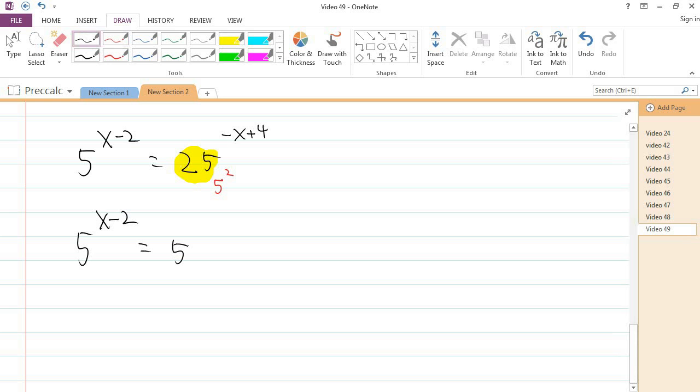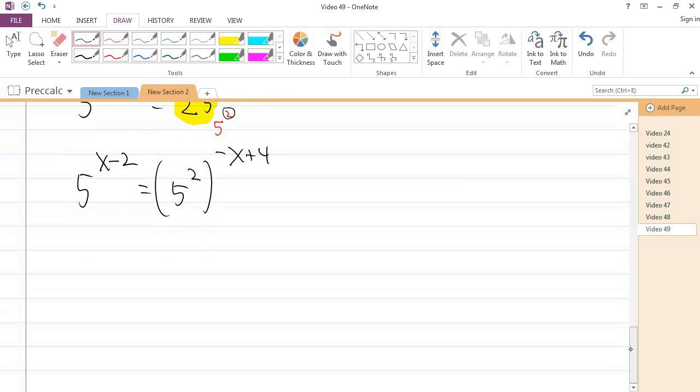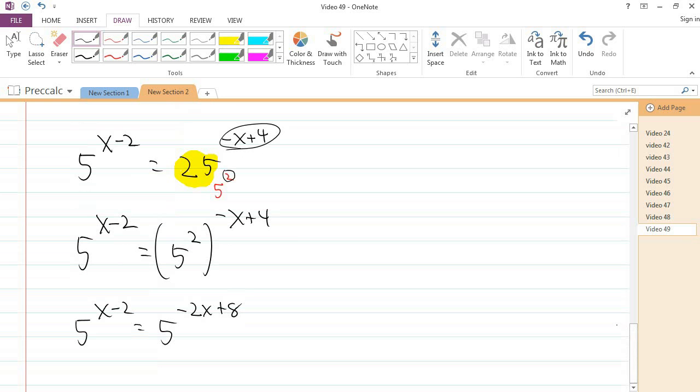The question is, what's going to happen between this 2 and this stuff here? Well, does it help you if I write it this way to see what you should do? If I write it this way, you can clearly see that we need to multiply. Now, once you see that, you can skip that step and go right from here to multiplying it out.